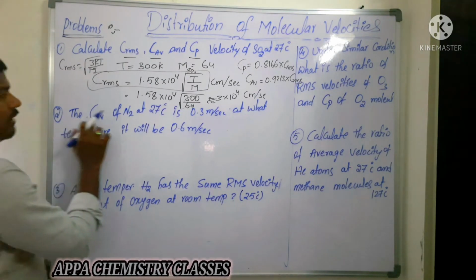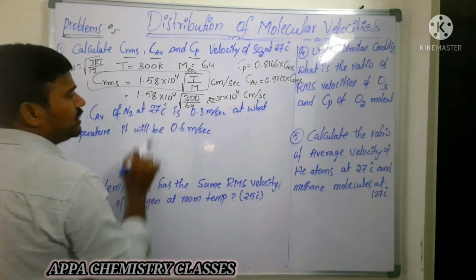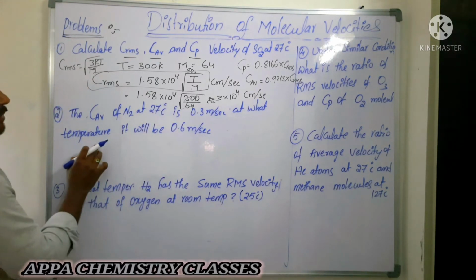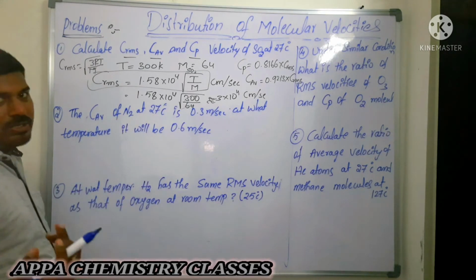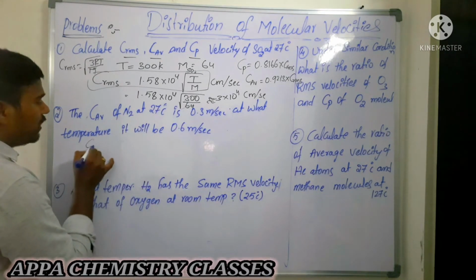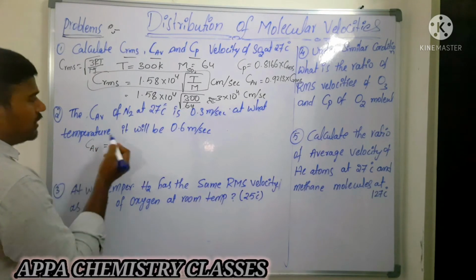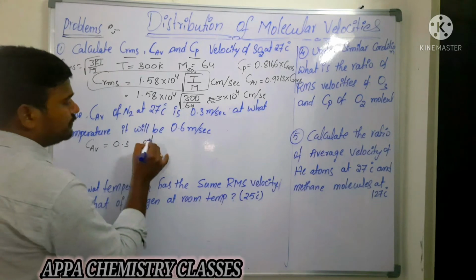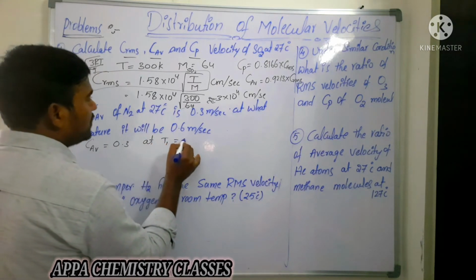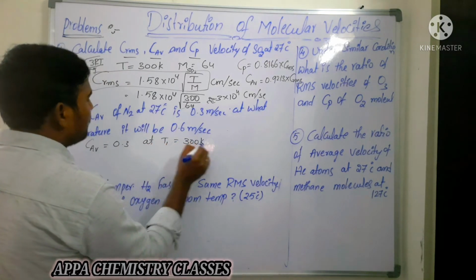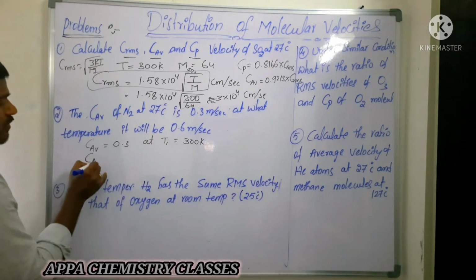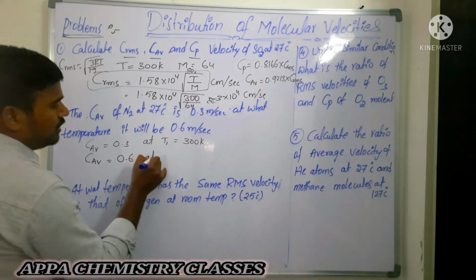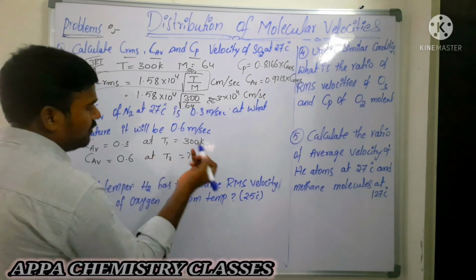Next one. The average velocity of nitrogen at 27 degrees Celsius is 0.3 meter per second. At what temperature will it be 0.6 meter per second, they are saying. That is, average velocity at 27 degrees Celsius they have given 0.3. T1 temperature is 300 Kelvin, that is, 27 means 300 Kelvin. So when the average velocity becomes 0.6, at what temperature? At T2, how much will it be, they are asking.